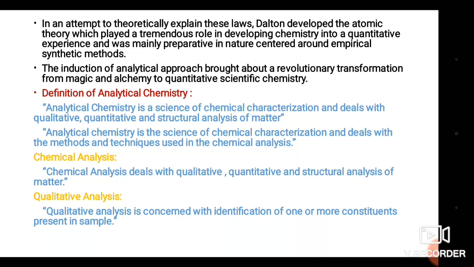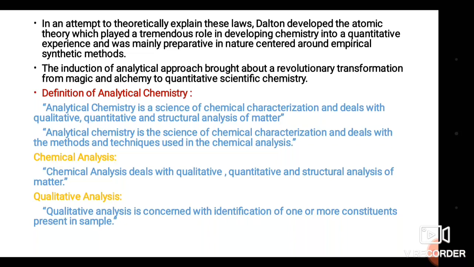So, what is analytical chemistry? Analytical chemistry is a science of chemical characterization and deals with the qualitative, quantitative and structural analysis of matter.